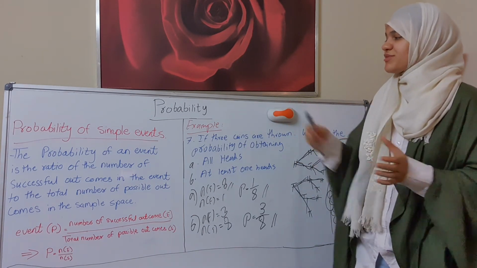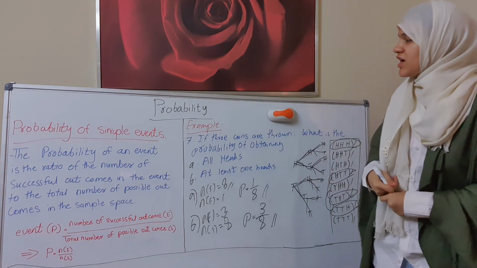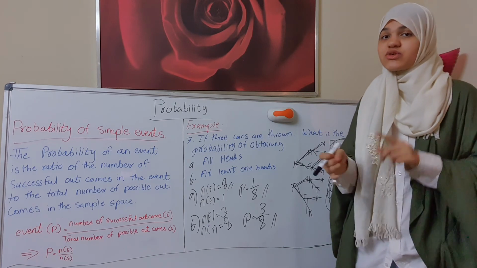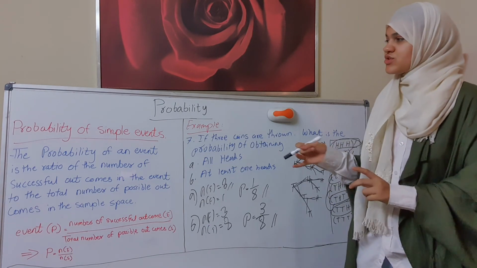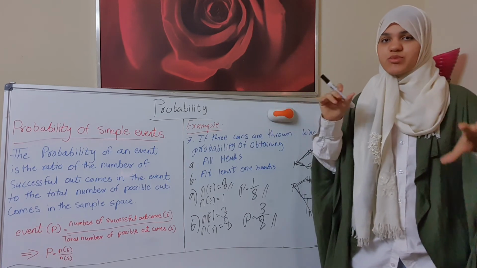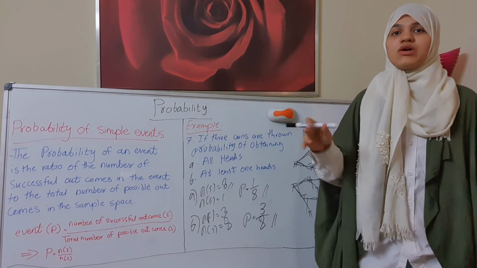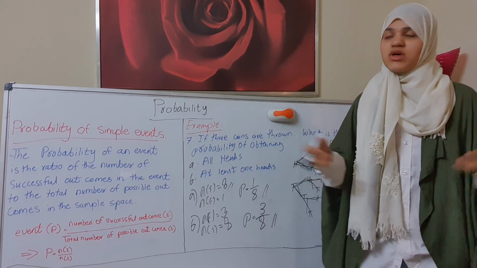Examples of probability of simple events: the die, the coin, and also the numbers and the words, and how to find the probability of getting them.